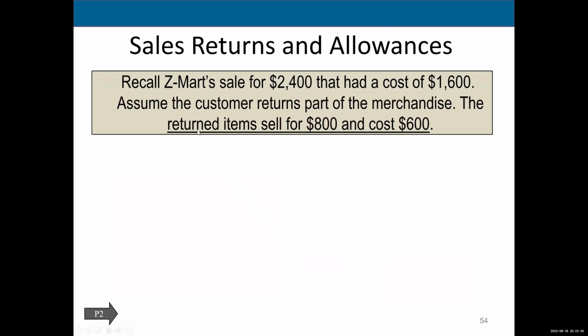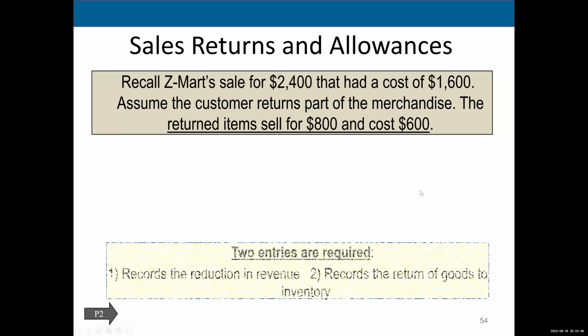Okay, looks like we're going to return items that sell for 800 and a cost of 600. So if you recall correctly, we had a sale of 2,400 and the merchandise cost 1,600, but now the customer returns part of it. The items returned sold for 800 and cost us 600. Well, how do we do that?